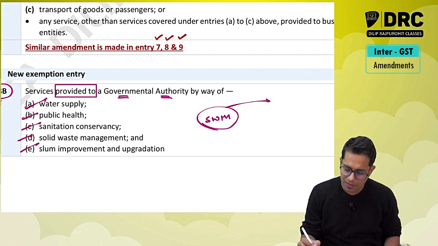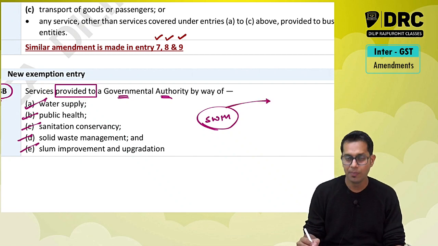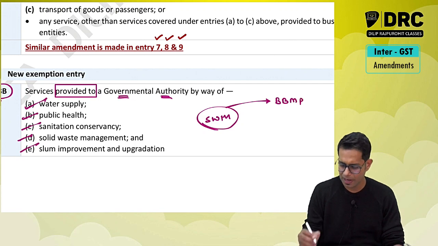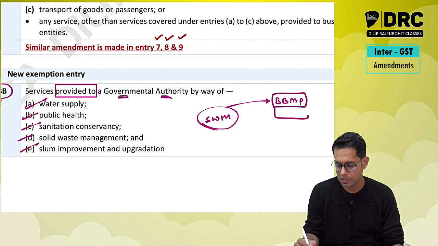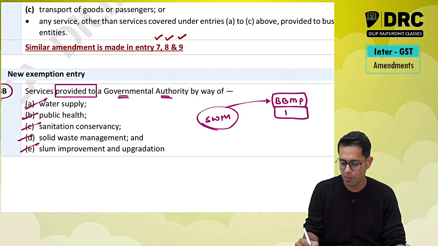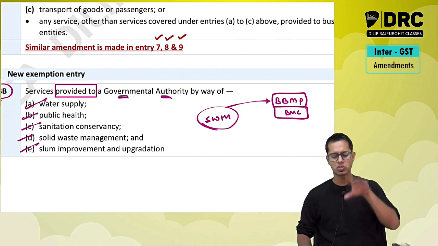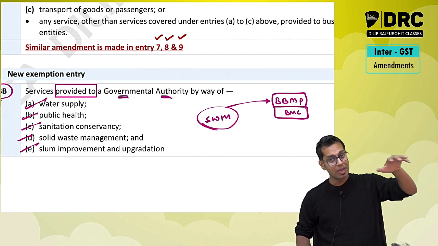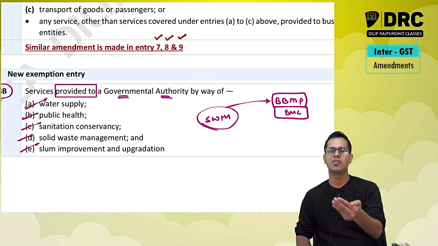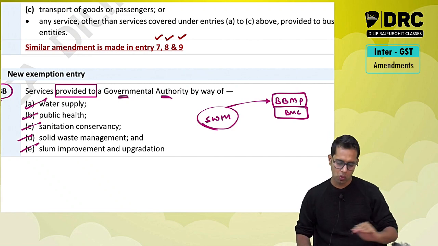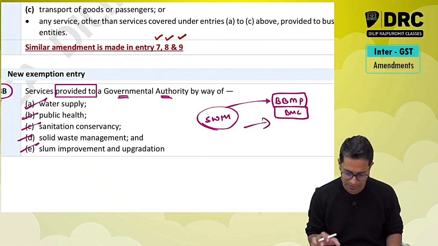So I am giving services to the municipality, which in Bangalore is called BBMP. In your state, whatever name it is called, I don't know. Say for example, in Mumbai it is called Bombay Municipal Corporation or Mumbai Municipal Corporation. So I am giving services to the municipal corporation for solid waste management. My services given to governmental authority are exempt. No GST is applicable. It is exempt.